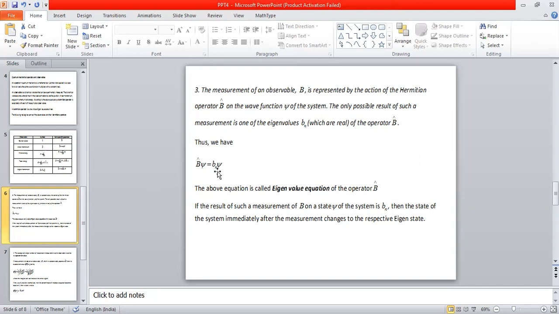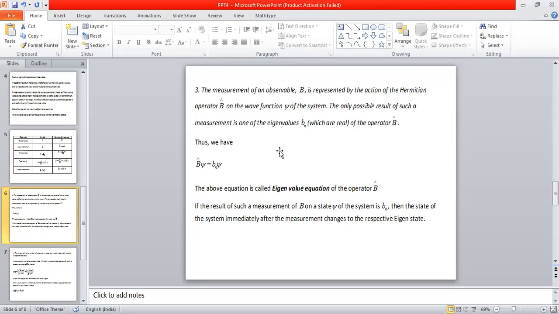So the third postulate speaks about measurement. Suppose, for a given physical system, there is an observable, call that observable B, and its respective operator is B cap, and we are trying to do a certain measurement on the physical system. We want to measure the observable B, and whenever we try to measure the physical observable B, we are going to measure one of the eigenvalues of the operator B cap.